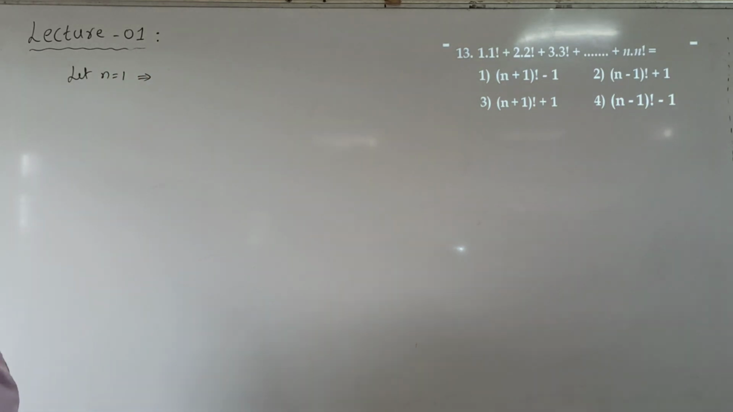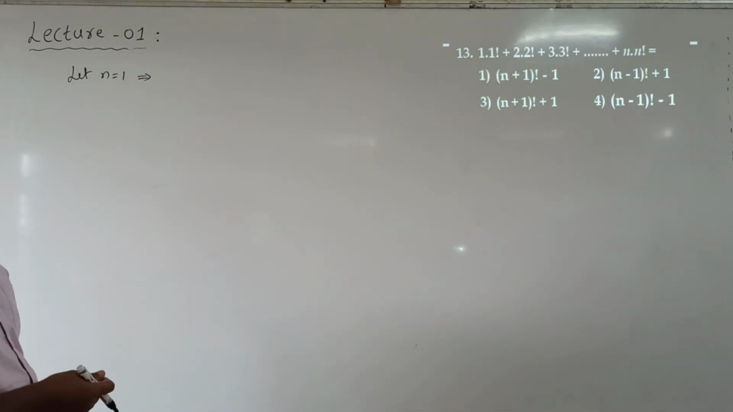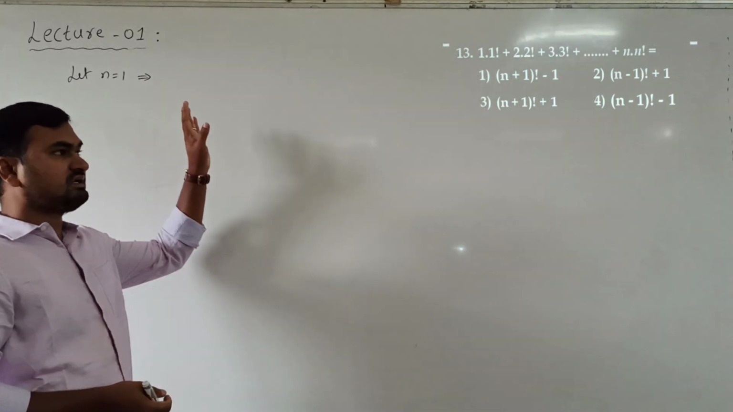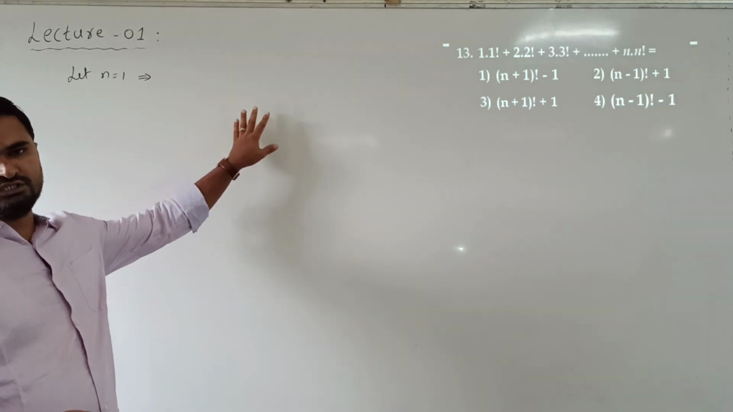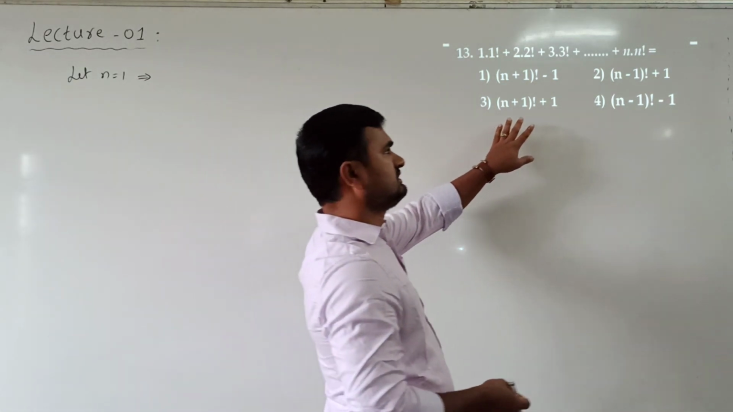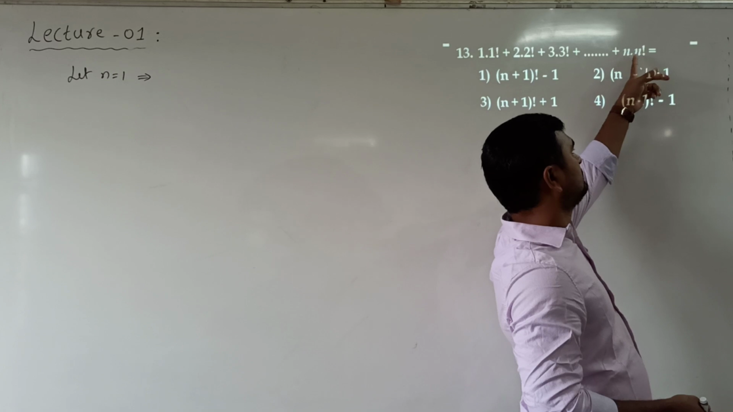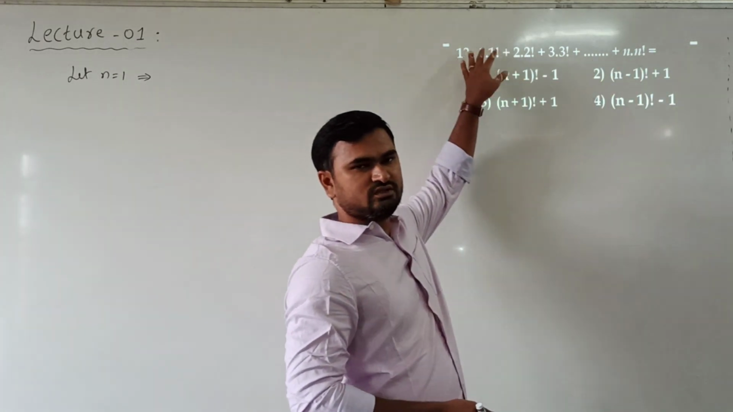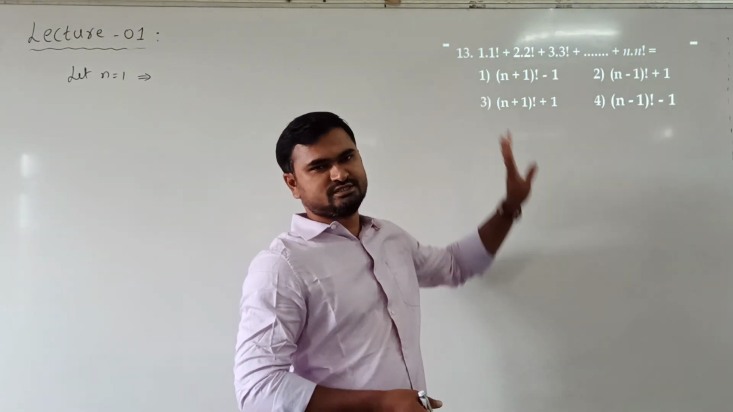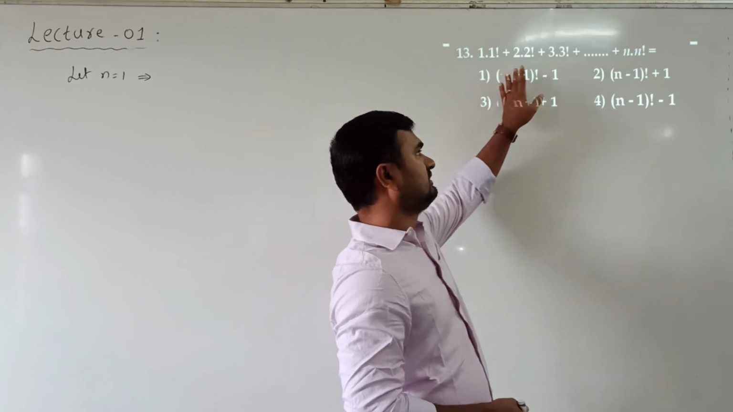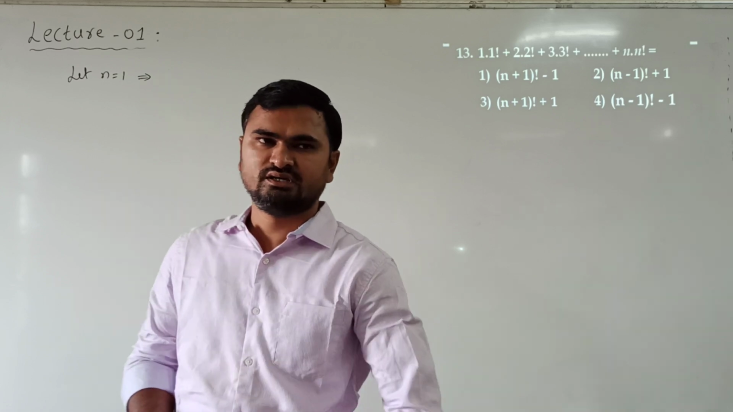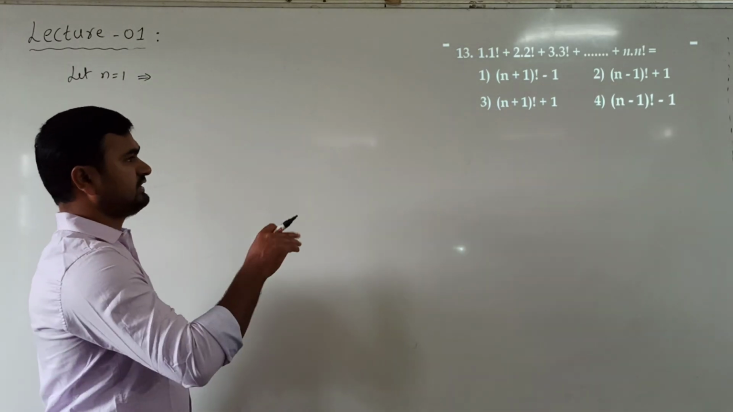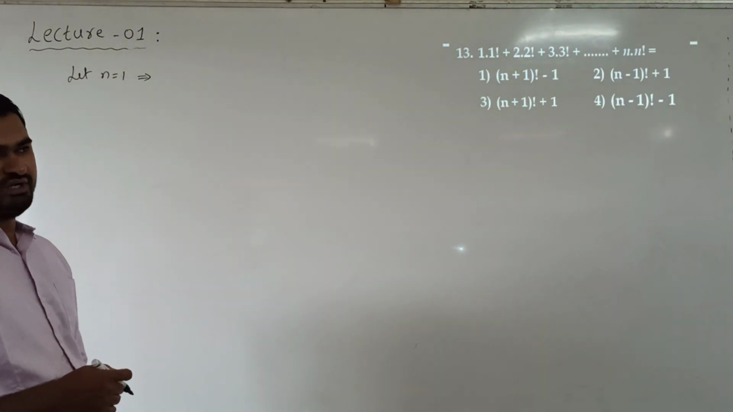N is 1 means sum up to 1 into 1 factorial. Now you may think that why we are starting from n equal to 1 only? Why not n equal to 0? So n equal to 0 means sum up to 0 into 0 factorial. Now do we have the term? The term is not present. Okay. So we don't take n as 0. Okay. So usually we take positive integers only. So since up to n into n factorial we can take n equal to 1.